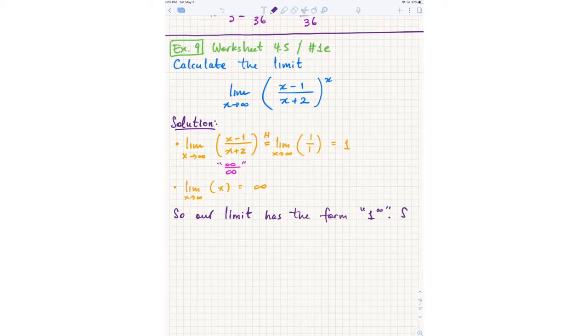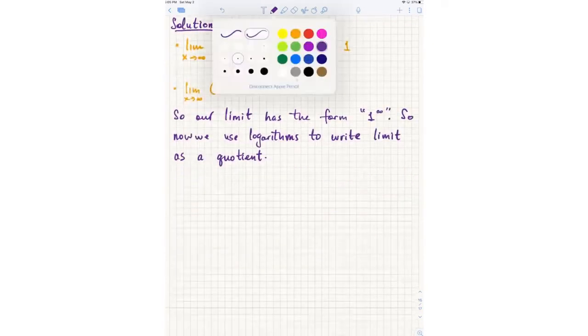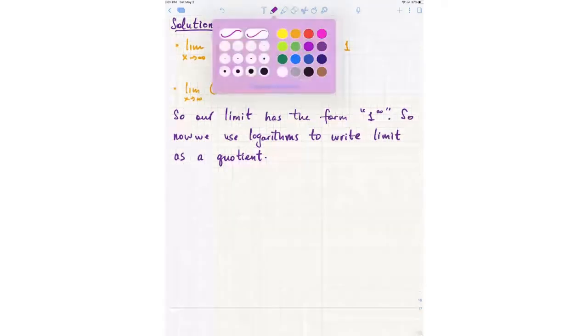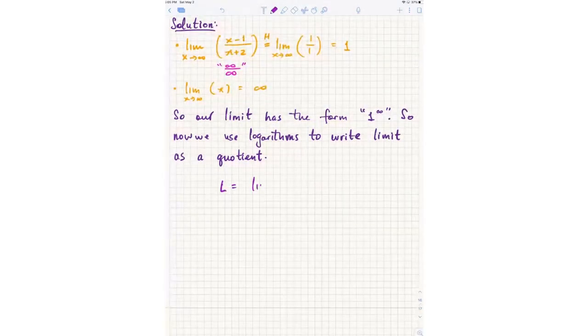Okay. So now we use logarithms and L'Hopital, right? And like a few of you already said, the reason why we're using logarithms is because I want to get this into the form of a quotient. Okay. So let's let L be the original limit, right? We've seen this strategy a lot, right?